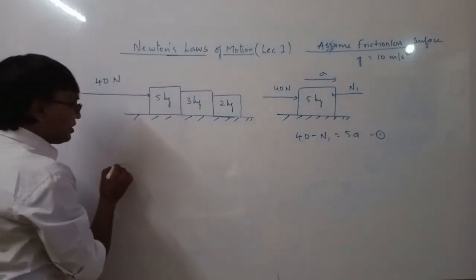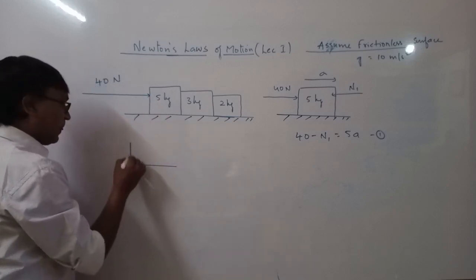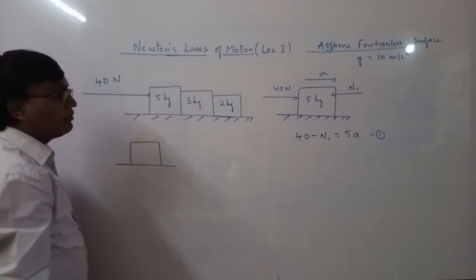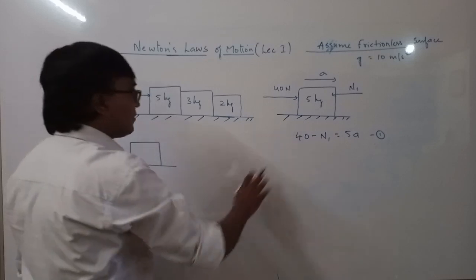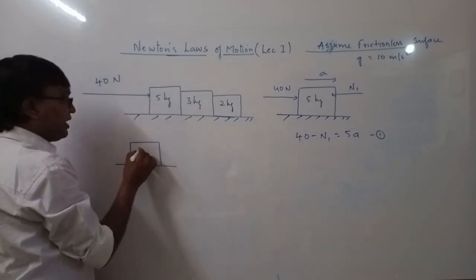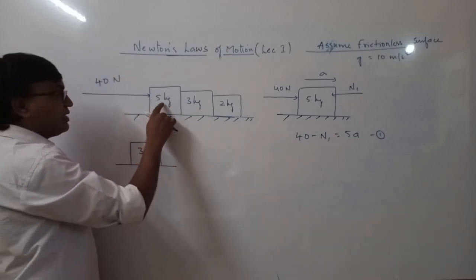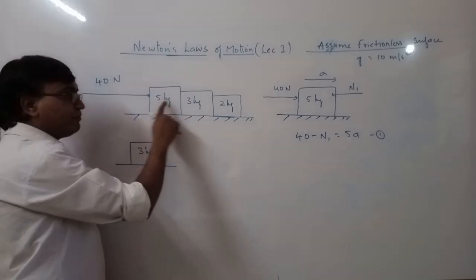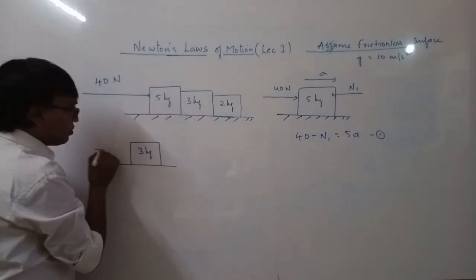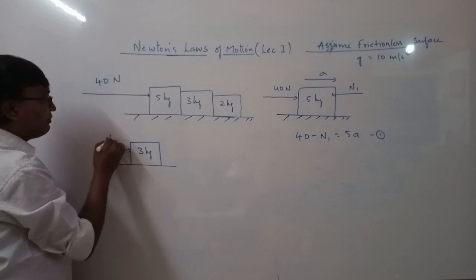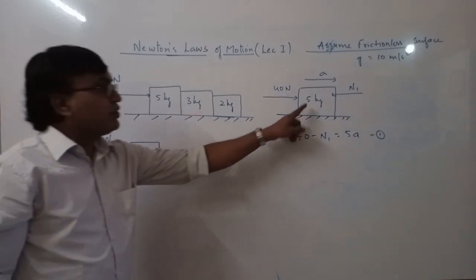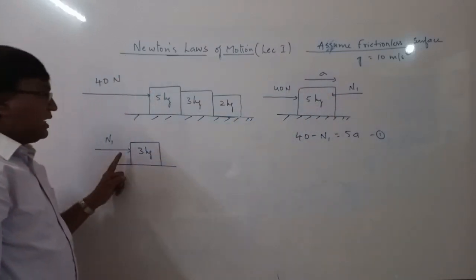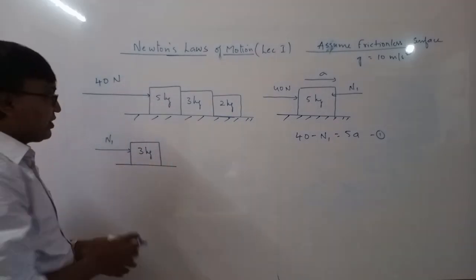Then another equation. Here we have different unknowns. Then similarly, if you take the 3 kg, 3 kg is in contact with 5 kg and 2 kg. So here N1, this force is the same, N1, and here N1, action, reaction.